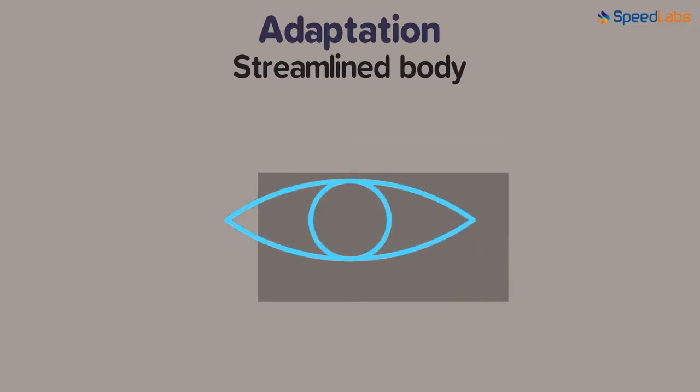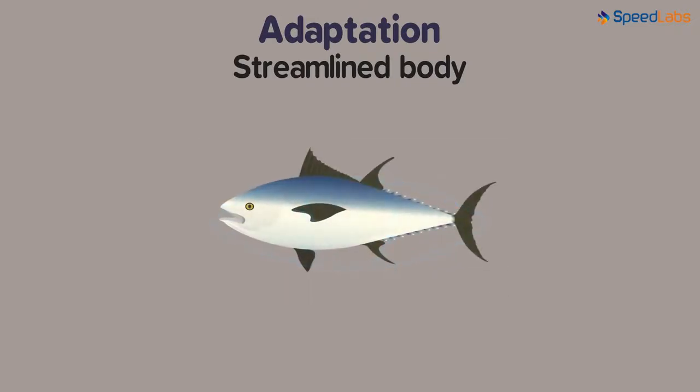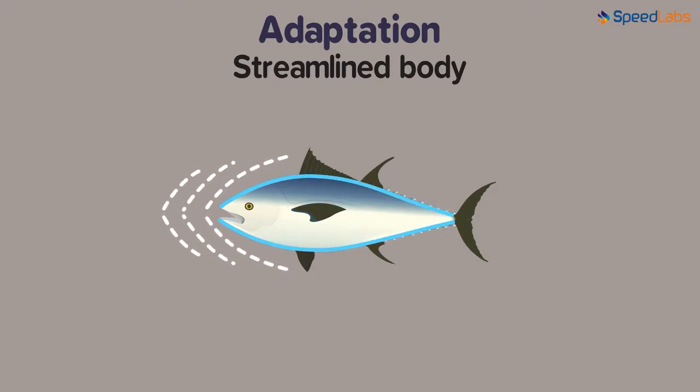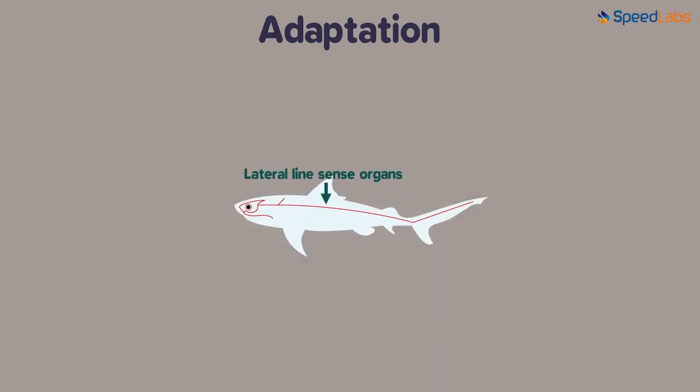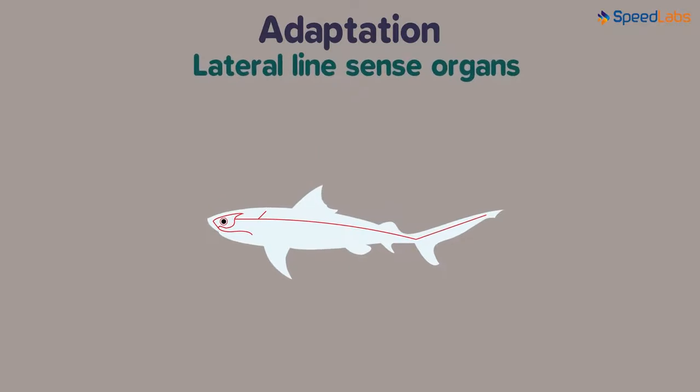Somewhat like this. If you observe the fish carefully, their body is streamlined. But why do we say it's an adaptation? This streamlined shape helps them overcome the resistance of water as they can cut through it easily. Another adaptation is the presence of lateral line sense organs. Let's see what these are.